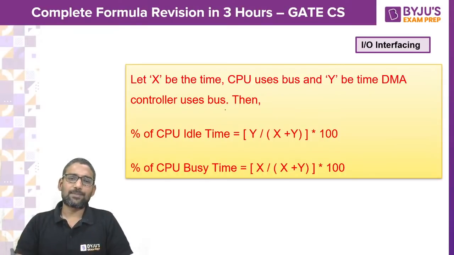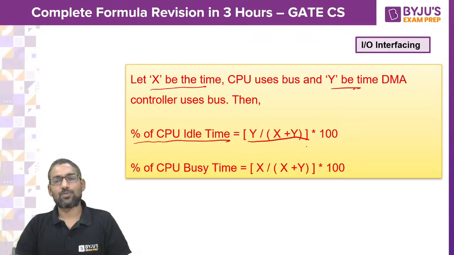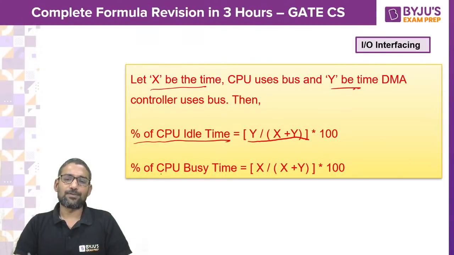Let X be the time the CPU is using the bus, Y be the time the DMA controller is using the bus. What is the percentage of time the CPU is idle? We can calculate it as Y divided by X plus Y into 100, as we want it in percentage, and percentage of CPU busy time you can say X divided by X plus Y, right?